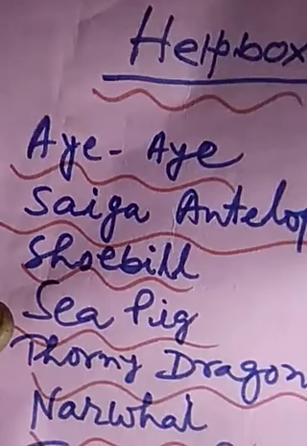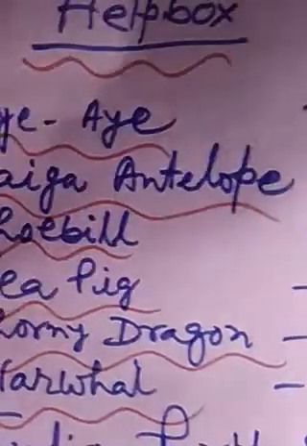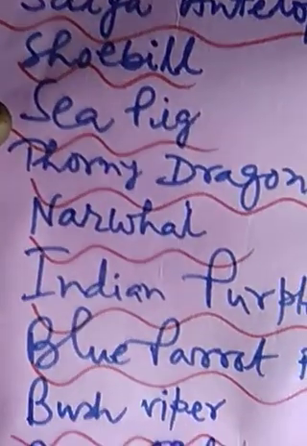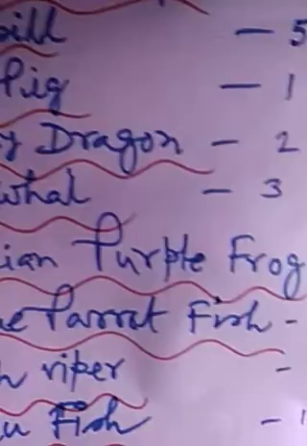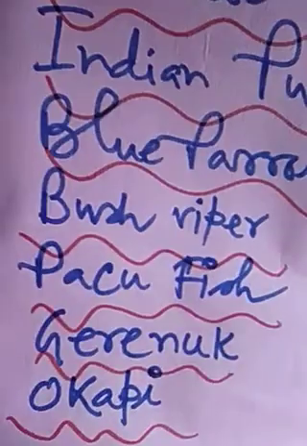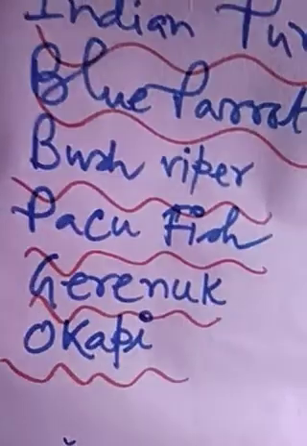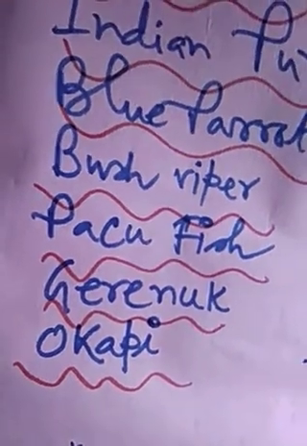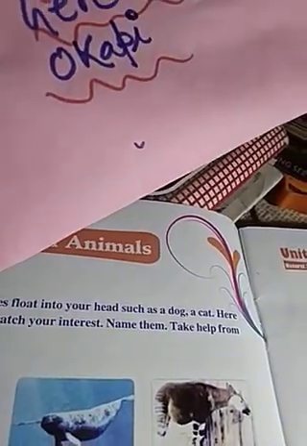Ai, Saiga antelope, the next one Swabil, sea pig, horny dragon, then narwhal, Indian purple frog, then next blue parrot fish, then bush viper, Peku fish, Gerenak and okapi. These are the names of the animals. This type of typical animals' names are mentioned here in the help box.